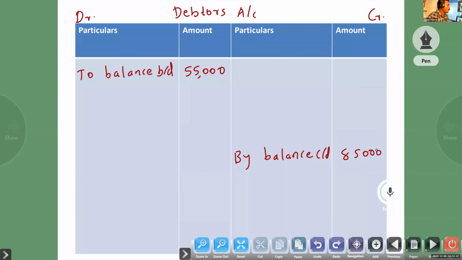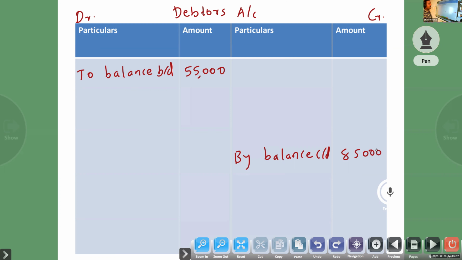So now you have to look at the cash book. What are the items? You look at the receipt side and payment side. Here you look at the items related to debtors. Aparna, in the receipt side and payment side, look for the items related to debtors. Sir, receipt side, received from debtors.